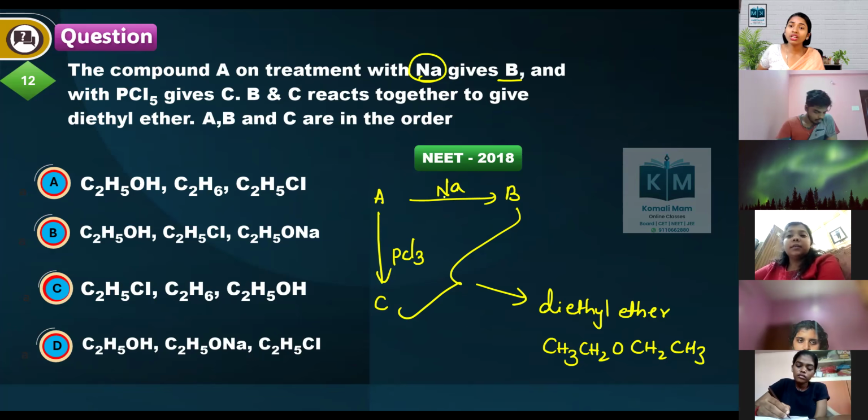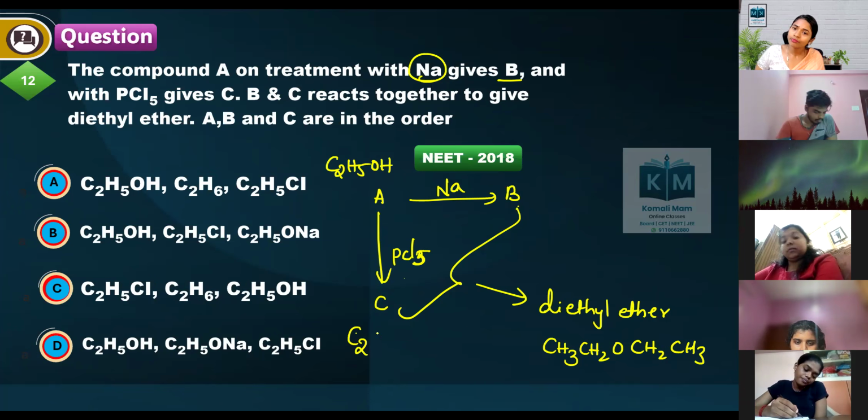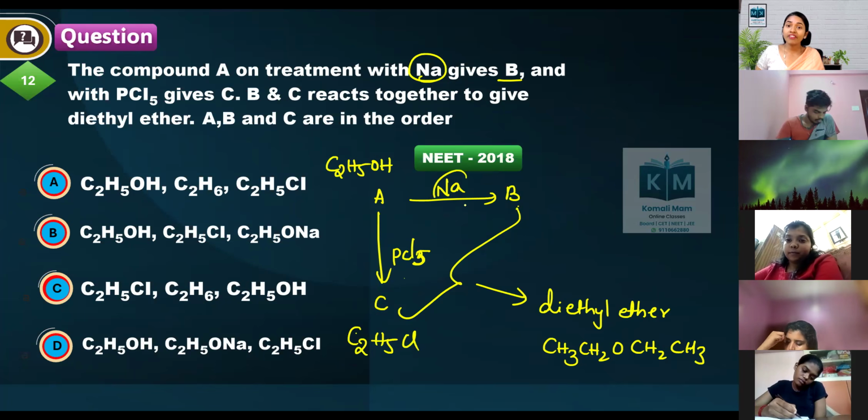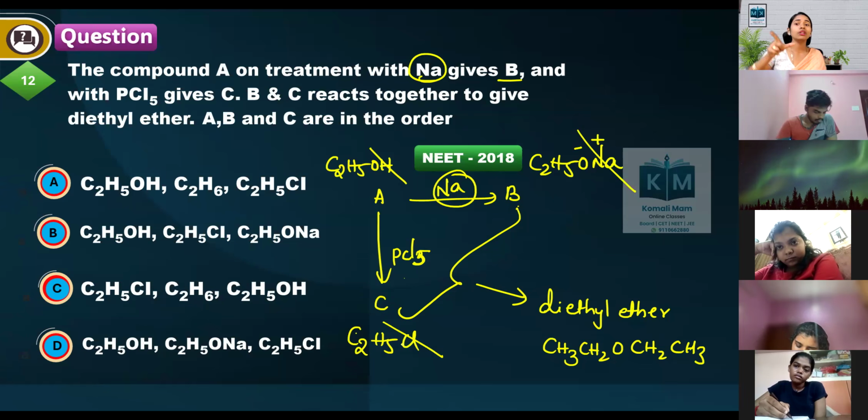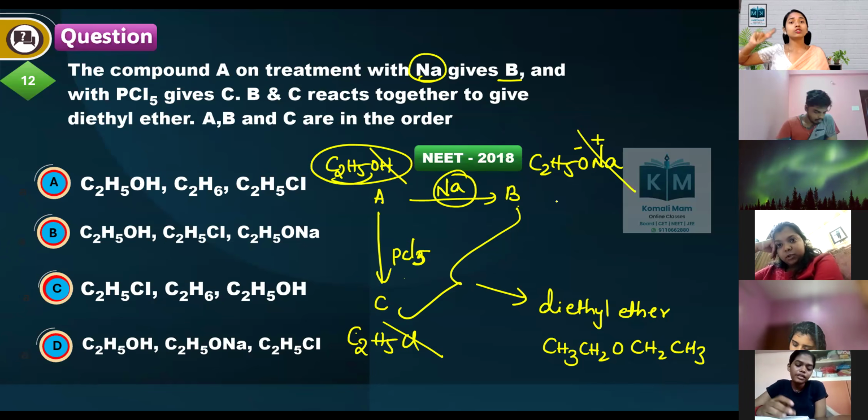So with which one do you treat to get B and PCl5? Obviously PCl5 or PCl3, what we will get? We will get alkyl halides. Let me take an alcohol like C2H5OH. If I treat with PCl5, I'll get an alkyl halide. Now, if I treat with sodium, I will be getting sodium ethoxide, because hydrogen gas comes out. Now, this Na and this Cl go out, we'll be getting diethyl ether.